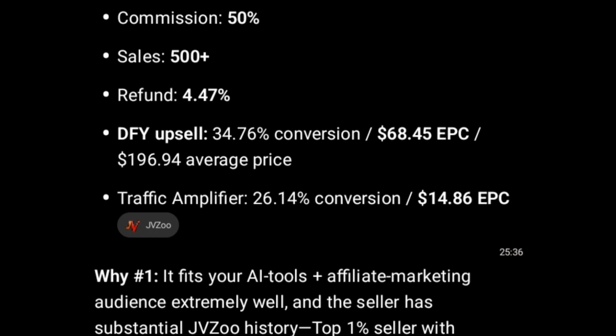An offer with a higher conversion rate simply means that that product will sell. It tells you that there is a higher chance of making sales with that product. So that is the reason you have to focus on conversion rates. Okay, now the second thing is EPC. EPC simply means earning per click.